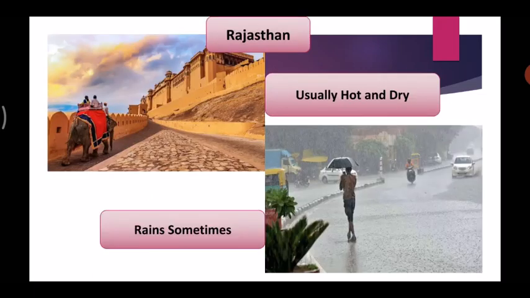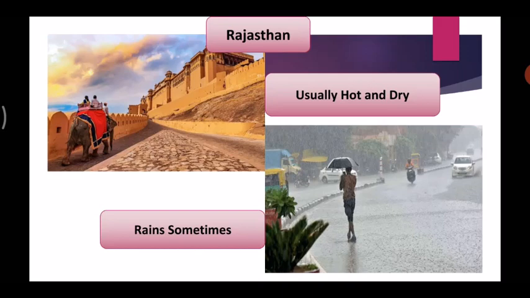So, for example, in Rajasthan, usually it's very hot and dry. Look at the first picture. The climate is very hot and dry. But it does not mean that it does not receive any rainfall. Okay? The climate is hot and dry, but it receives rainfall as well. Sometimes it rains too. Look at the second picture.